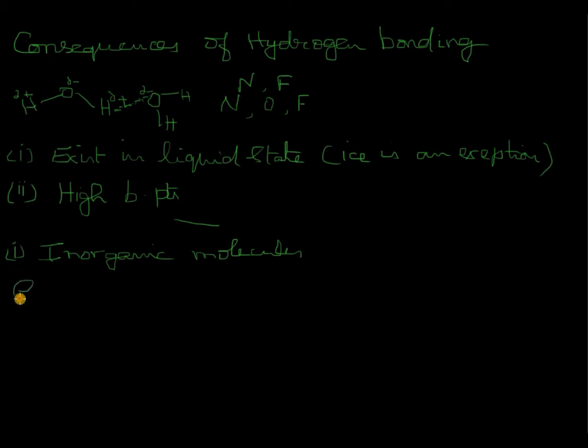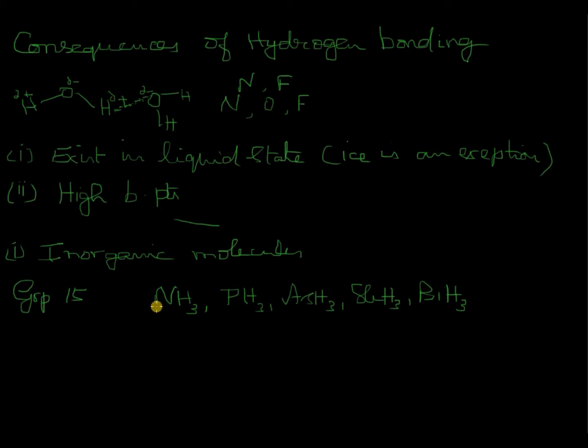Now, when you take up group 15 elements, let me first write the elements: nitrogen, phosphorus, arsenic, antimony and bismuth. What are their hydrides? Ammonia, phosphine, arsine, stibine and bismuthine. All these are gases.